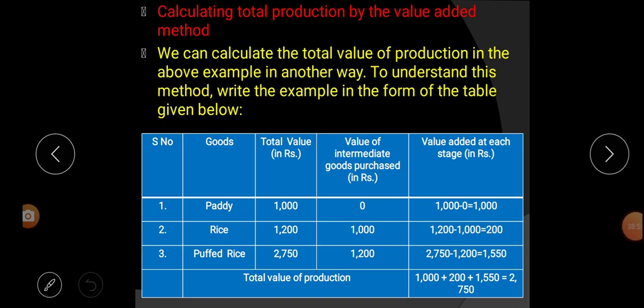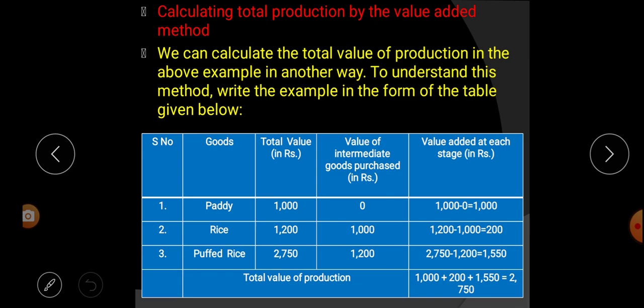Calculating total production by the value added method. We can calculate the total value of production in the above example in another way. The price of paddy was 1000 rupees, the price of rice was 1200 rupees, and the price of puffed rice was 2750.